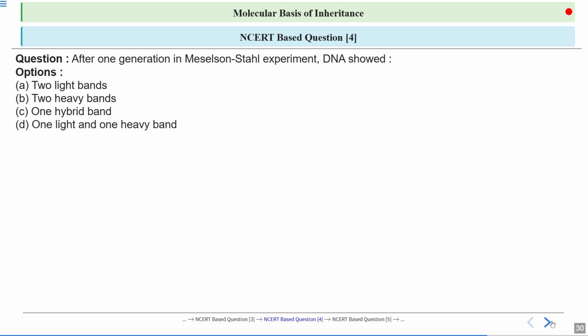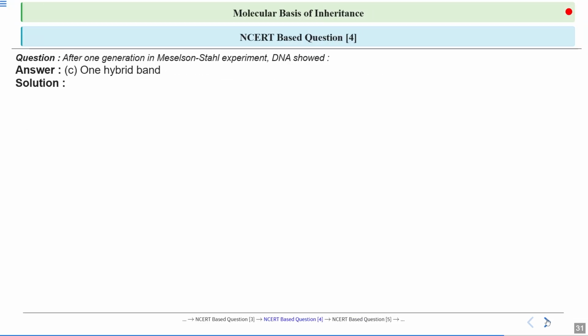Another question says that after one generation in the Meselson and Stahl experiment, which we have studied in today's class, DNA showed what? Two light bands, two heavy bands, one hybrid band, or one light band and one heavy band? Let's see. The answer is that after one generation in Meselson and Stahl, DNA showed the hybrid band.